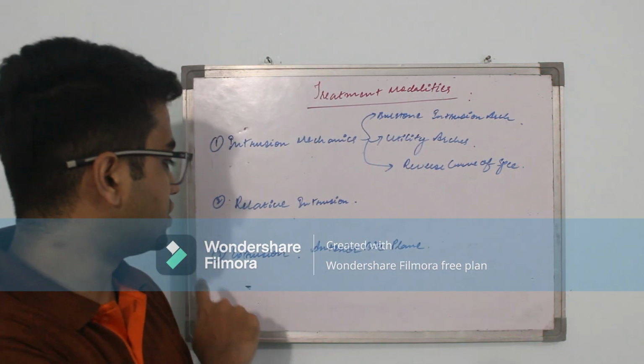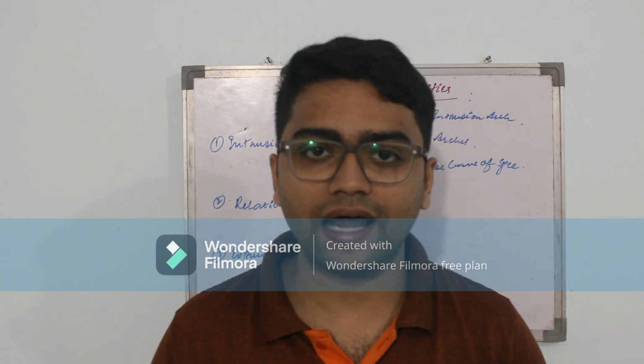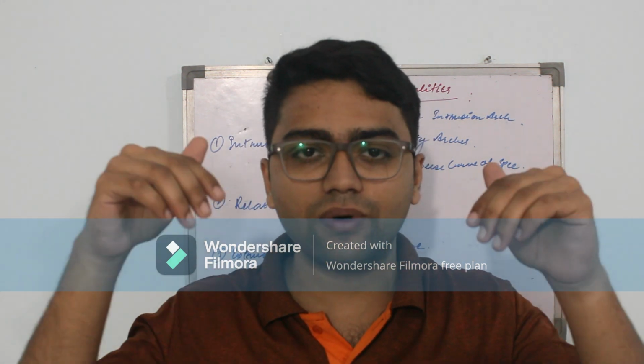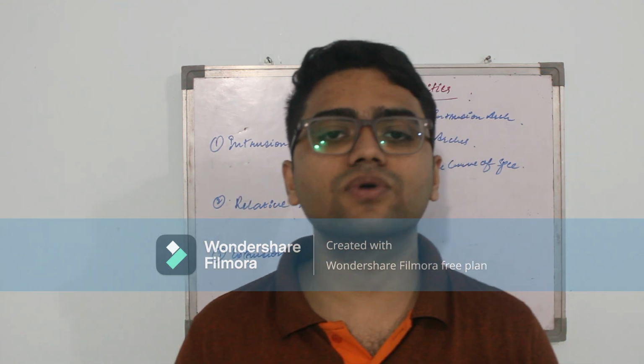Coming to the third one, which is extrusion using anterior bite plane. Anterior bite plane is a bite plane which is placed at the anterior teeth portion, and by placing this anterior bite plane you get space at the posterior region. Because there is a space in the posterior region, the maxillary teeth try to extrude themselves towards the space, whereas the mandibular teeth also try to extrude themselves. There is a supra-eruption of maxillary and mandibular teeth corresponding to the space which is present there, and by extruding these teeth there is a closure of space after a period of time. Then the thing which we want, the correction of deep bite, is done.